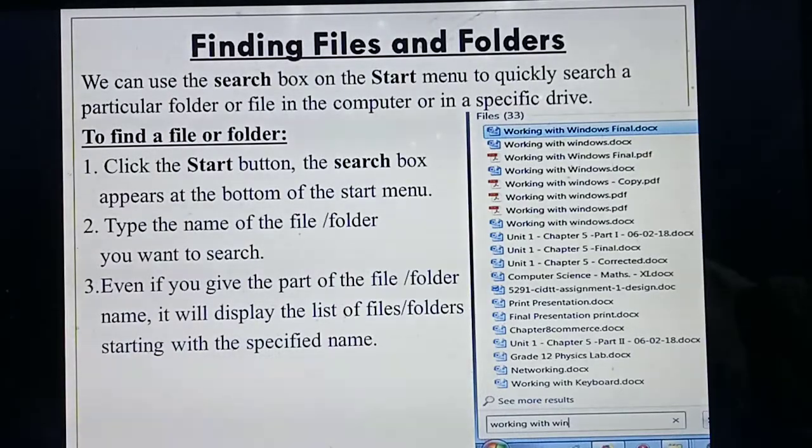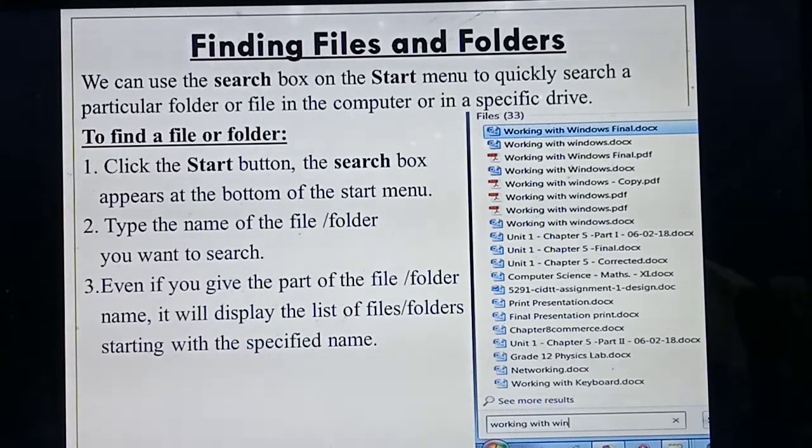Today we are going to study finding files and folders. You have already stored your files inside folders, maybe inside the drive or desktop or in any place. Likewise, a lot of files are already stored. Now among those you are going to search for where the file is stored, in which place the file will be. That is what you are going to study today: finding files and folders. So first, how do you find your files or folders?